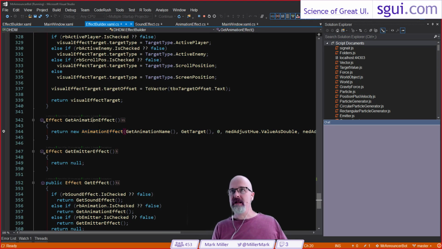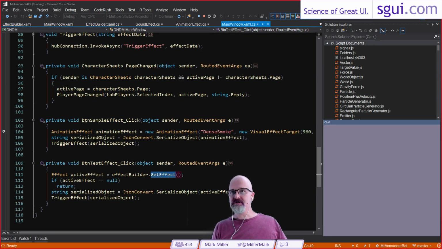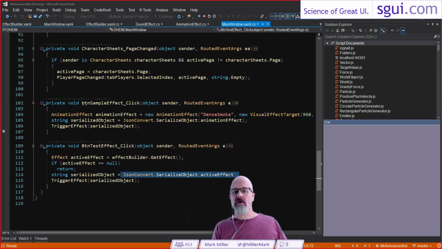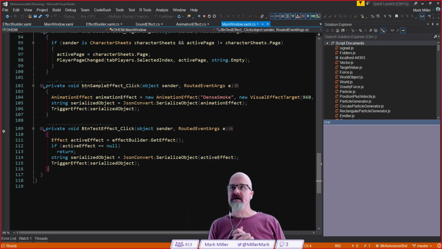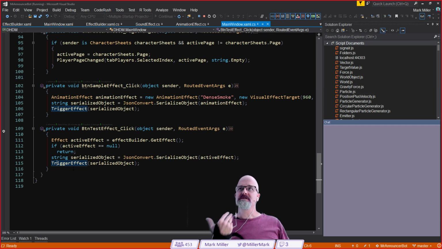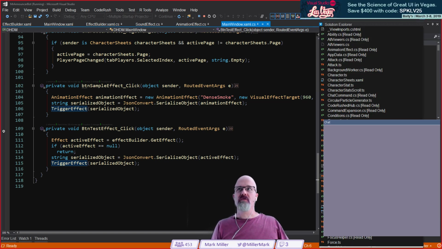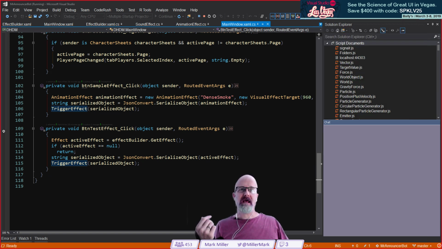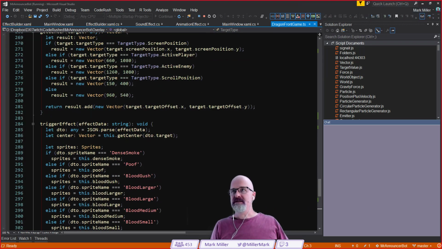Let me go back here. Get animation effect returns that, get effect. There's your JSON convert serialize object call right there. That's what's happening. And then we call trigger effect, and that's what goes to our SignalR, sends that over to the TypeScript side of things. On the TypeScript side of things, we get it over in dragonfrontgame.ts. Yep.